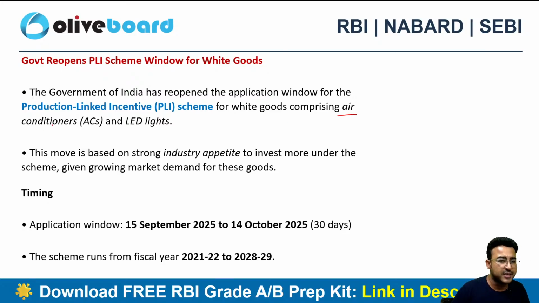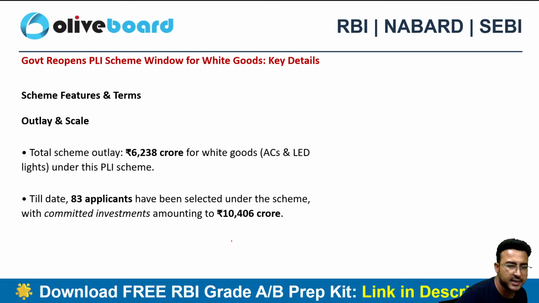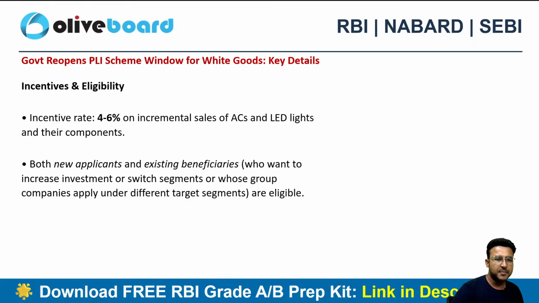Now this one is related to your production linked incentive, right? Specifically related to the air conditioners and the LED lights. So government is here promoting the production basically of air conditioners and LED lights. So production linked incentive scheme launch कर दिए यहाँ पे गवर्नमेंट ने, वापस से विंडो खोली है, राइट? सो ये इसकी एप्लीकेशन विंडो है और ये स्कीम कब से चल रही है? 2022 से लेके 2029 तक चल रही है. They have allocated a total scheme outflow of 6,238 crore, plus they are giving an incentive rate of 4 to 6%.